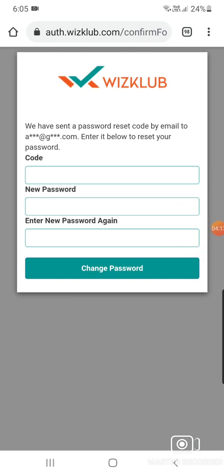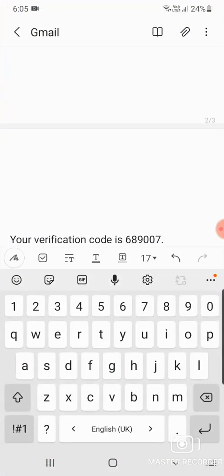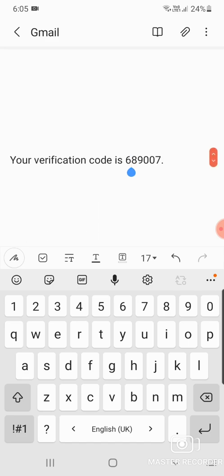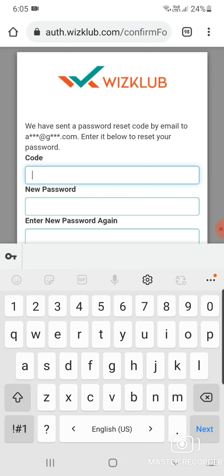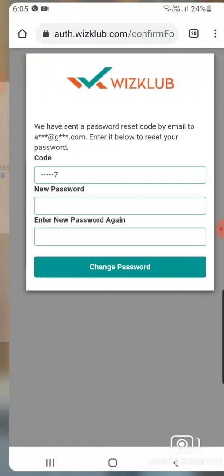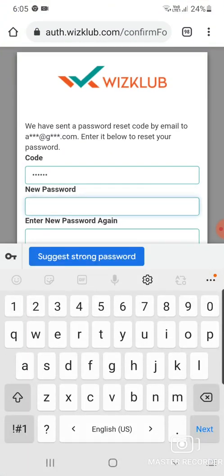Okay students, in your email one message will come to you like this. Your verification code is this one, 689007. So you just have to copy this, or if you want to remember it you can. 689007. I am going to fill 689007. Yes, a new password you can choose anything if you want, but that password must be strong.